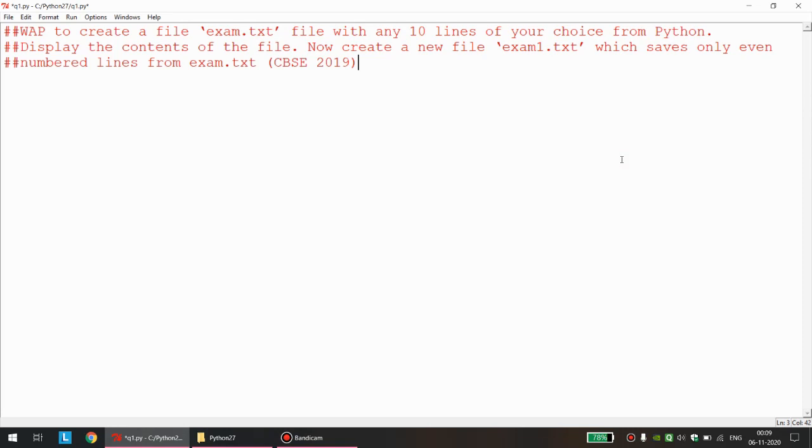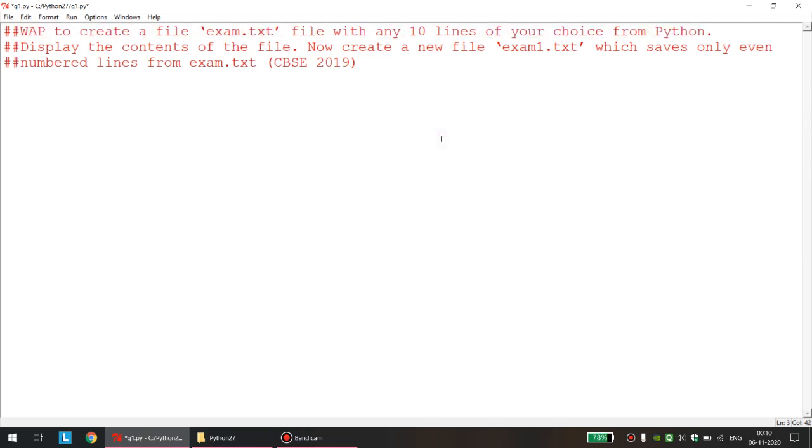So let us discuss one more program that was given in the assignment and why this program is more important. This pattern of questions is mostly asked in the practical exams. Okay. So let us have an overview of the program first of all before we start. The program tells us to create a file exam.txt with 10 lines of our choice.